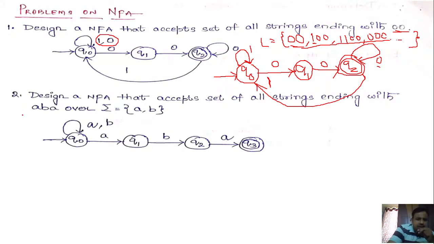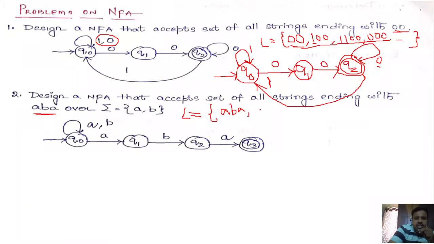Next one: design an NFA that accepts the set of all strings ending with ABA. First you need to write the language property. So what is the basic string that is going to be accepted by the NFA here? ABA. So it ends with ABA, right?